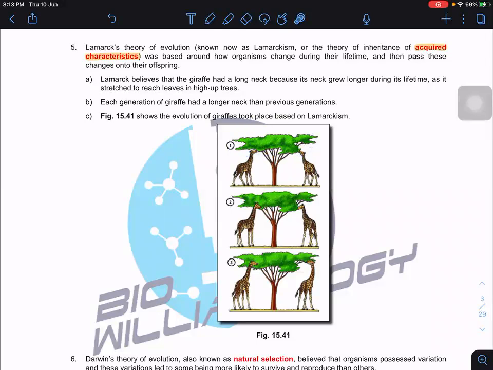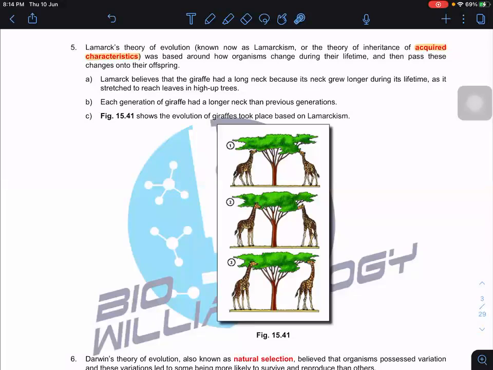Lamarck believed that giraffes had long necks because the neck grew longer during a lifetime so that it could stretch to reach the leaves high up in the tree. That is a form of evolution, because if they didn't do this, they wouldn't get sufficient leaves to eat and wouldn't be able to grow.